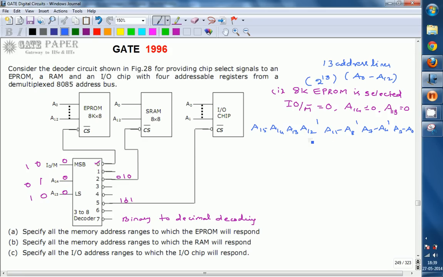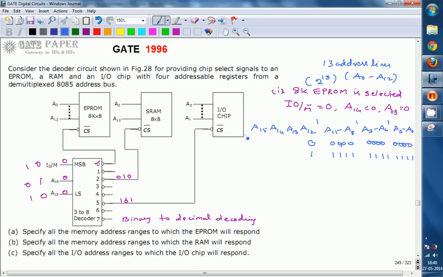The minimum value, the starting address location, is all zeros: 0000, 0000, 0000. This is the starting memory location, and the ending memory location is nothing but all ones.